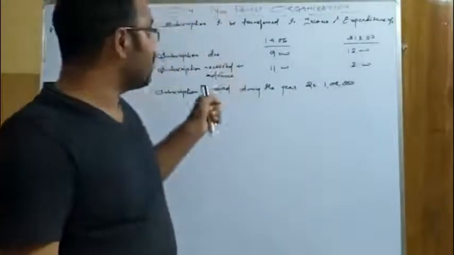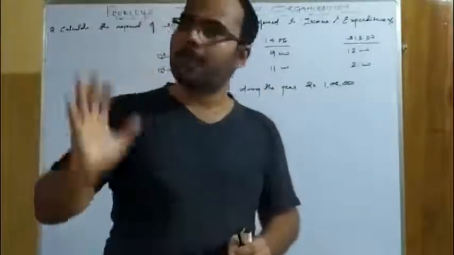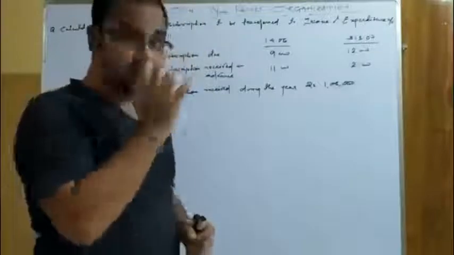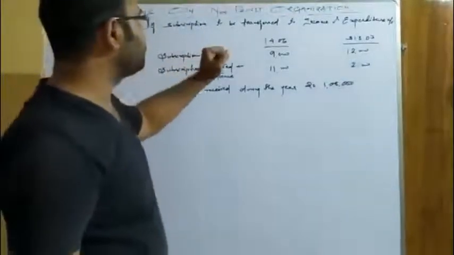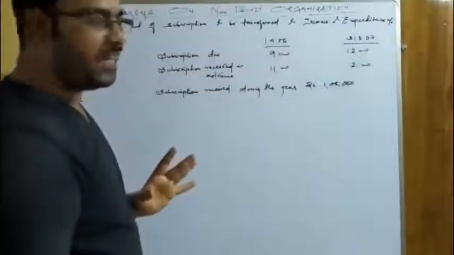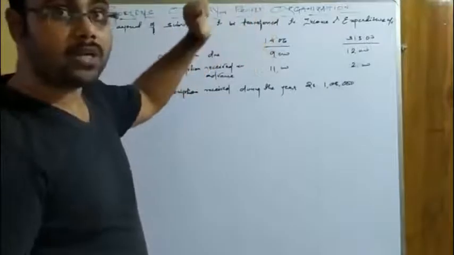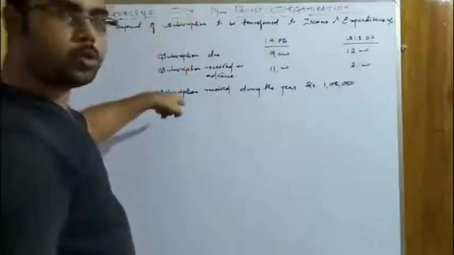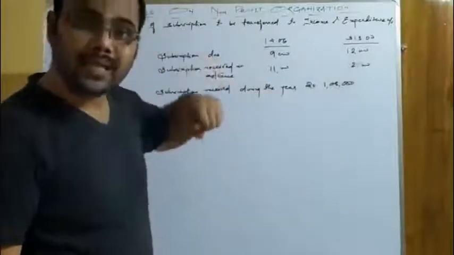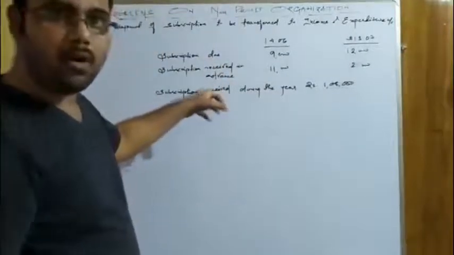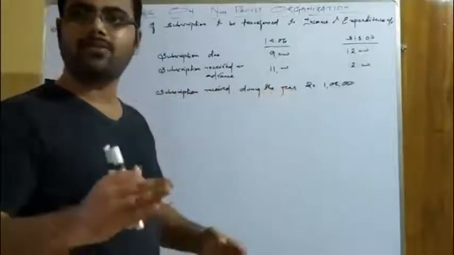I am discussing the income now. I will give you the same question as a task in the form of expenses also. So let us see and understand the question first. It says: calculate the amount of subscription to be transferred to income and expenditure account. You have to calculate the value of subscription to be transferred to the income and expenditure account. At the bottom of the question you can see: subscription received during the year 1,08,000. That means it is given in the receipt and payment account, obviously. So this is recorded on the receipt side or debit side of the receipt and payment account.